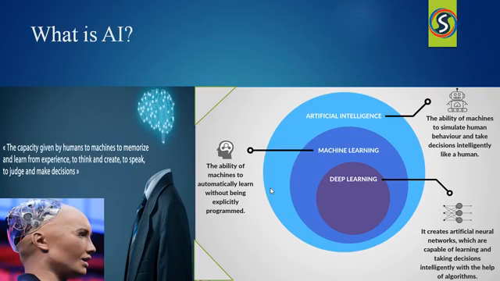And let me tell you the difference between artificial intelligence, machine learning, and deep learning. Artificial intelligence covers anything related to making machines smarter. Machine learning is commonly used along with artificial intelligence, but it is a subset of artificial intelligence.